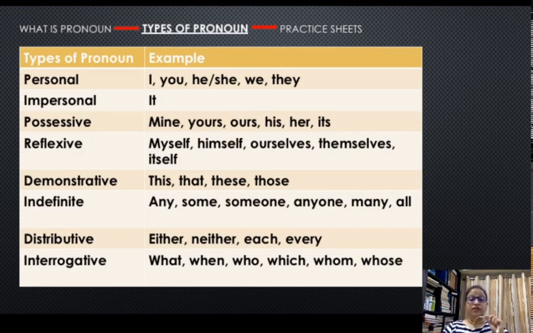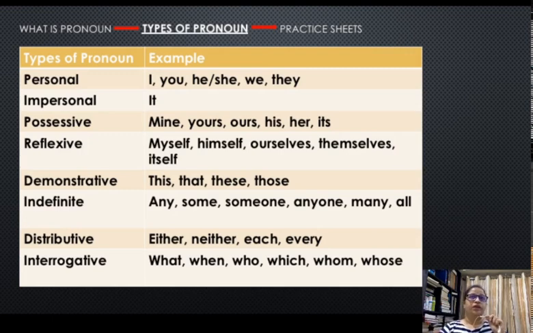Especially in this list, who and whom are used for people. These two pronouns are used for people. What, when, and whose can be used for referring to objects or to people also. But who and whom are used specifically only for people. Who did this?